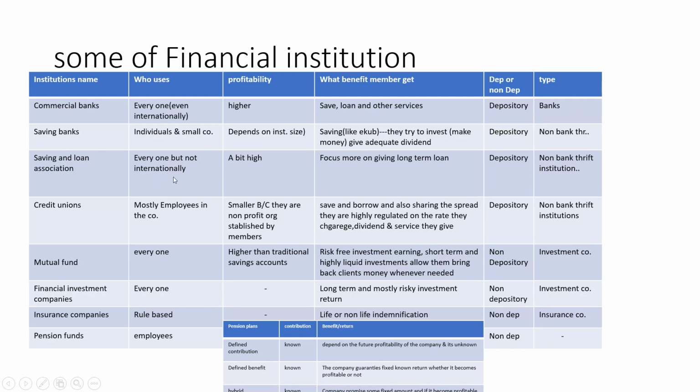But if they are mutually owned, they have members, and the loan is given only to the members, not to the public. If they are publicly owned, by selling their shares, it's for the public, and anyone can use them. Their profitability is a bit higher, and they focus on giving long-term loans. They are depository institutions. Think of them as small banks.